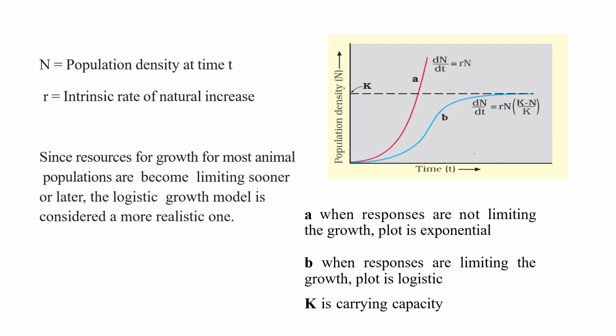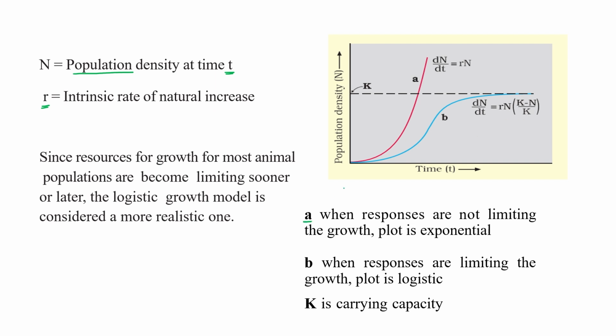Okay, now what is this N? N is the population density at a given time t. R is the intrinsic rate of natural increase, meaning birth rate minus death rate. And this K is the carrying capacity.